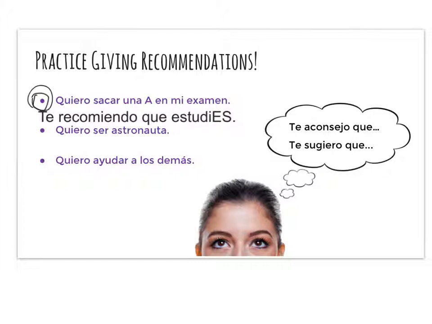And then example number 2 here, quiero ser astronauta. Perhaps you recommend that your friend go to college. I don't know. So we can vary our phrases here. Te sugiero, I suggest, if I can spell it, que. And then remember, to go is one of the dishes, right?